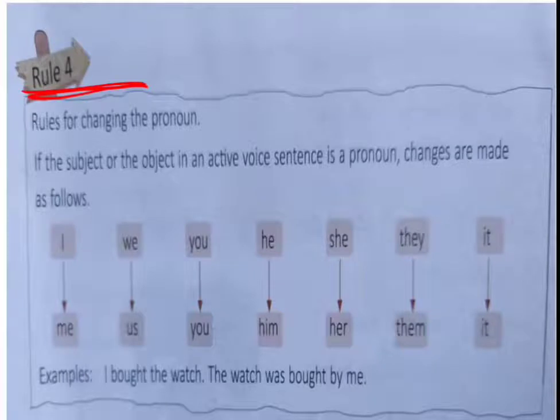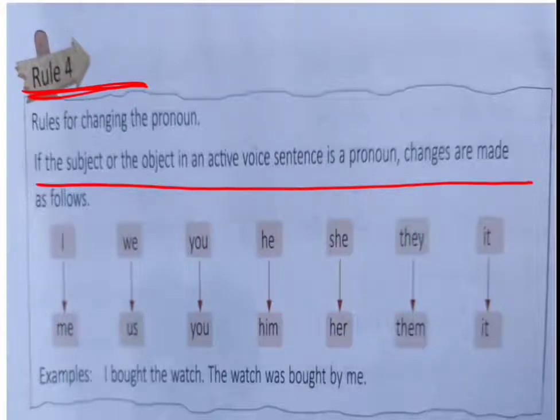We have learned how to frame a sentence. We have learned that the object will take the place of the subject, and the subject will take the place of the object in passive voice. After that we learned that we have to use the past participle form with the correct form of be. Then we have to use the by phrase in passive voice. But here we have to learn in rule number 4 that while turning the subject into an object in passive voice, we have to change the pronoun too. So how to change? Now look here, students.